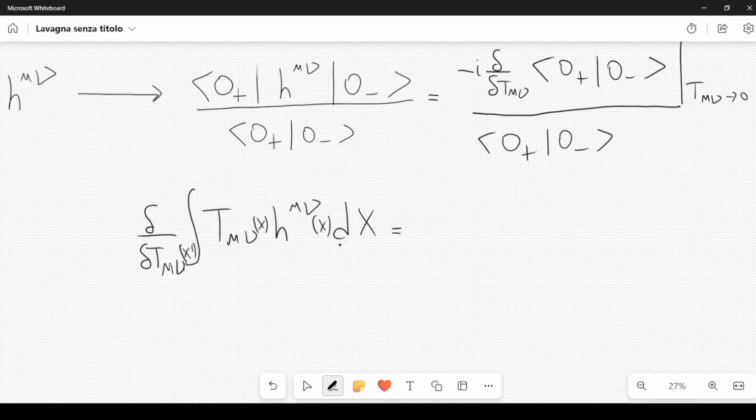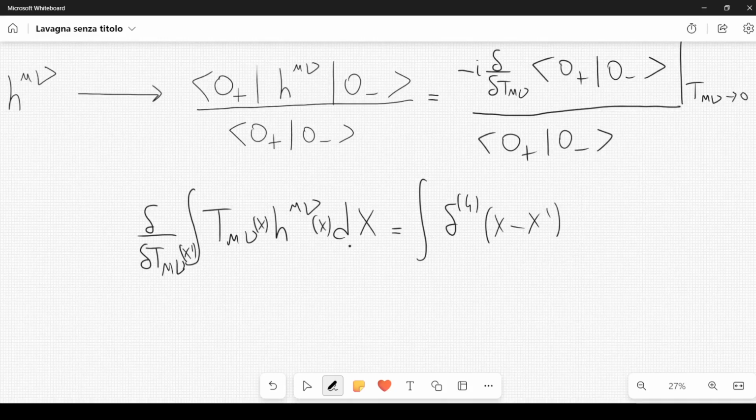By the definition, the functional derivative will only act on the energy momentum tensor. Now, for convenience, I've simply rewritten these indices as mu and nu, just like this mu and nu here. So these are two fixed indices, whereas in here we are summing over mu and nu inside this integral. This functional derivative, when acting on t mu nu, will give us a Dirac delta. So we have an integral, a four-dimensional delta of x minus x prime.